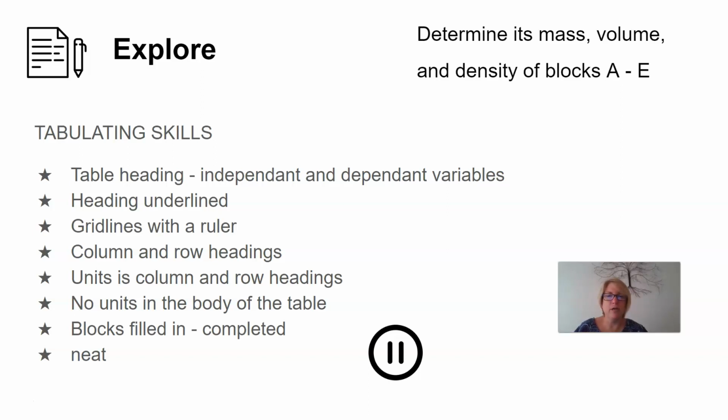Each column and row needs a heading, and then generally what we do is in our first column we put our independent variable, and in the columns thereafter we put our dependent variable, or in this case variables. Please be reminded that we put the units in the column and row headings. There are no units in the main body of the table where you fill in your results.